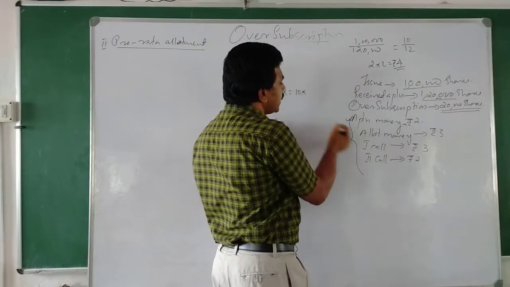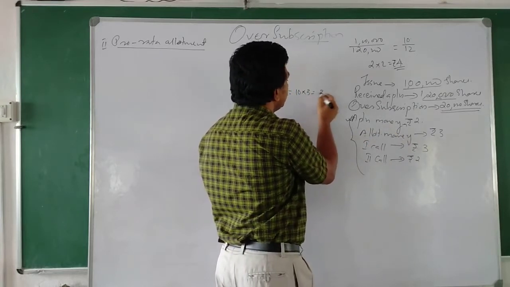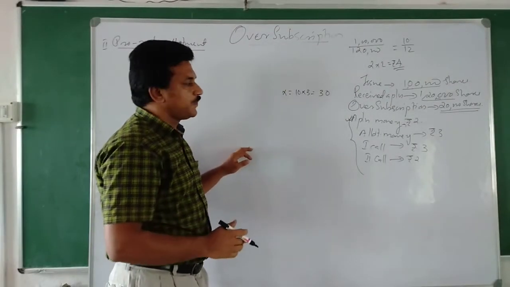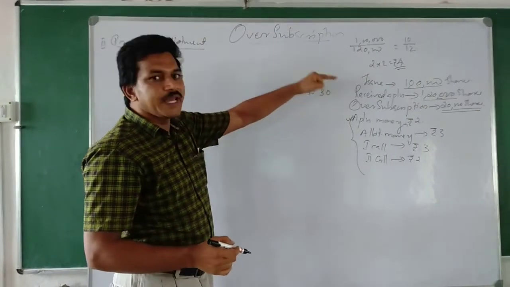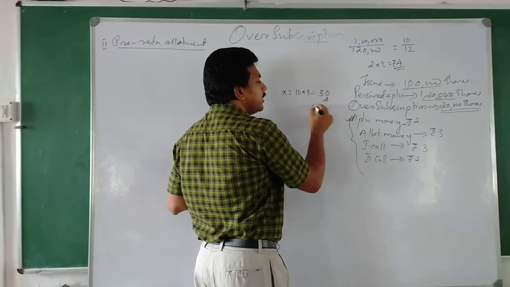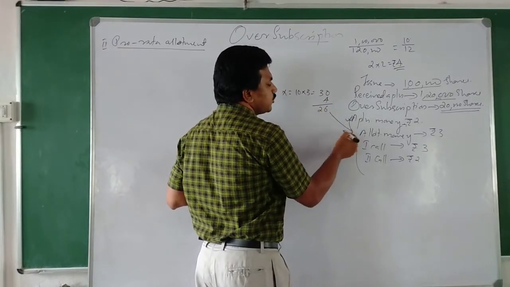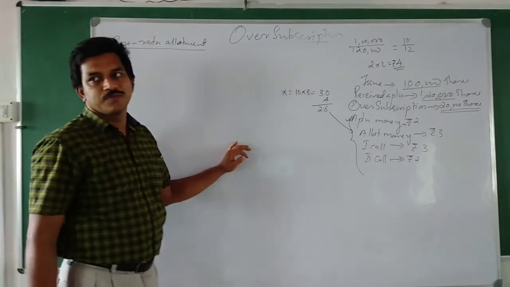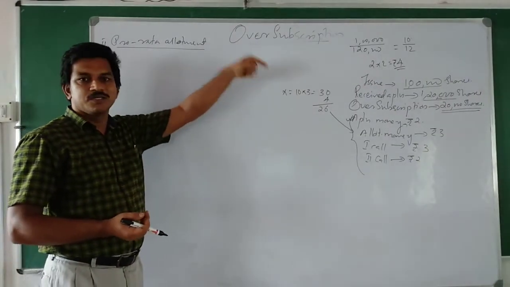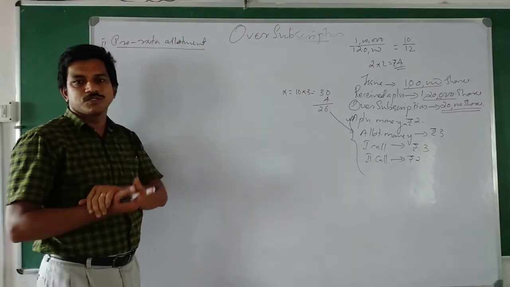For 10 shares, he has to pay allotment money 3 rupees. So that means how much he has to pay? 30 rupees he has to pay, for example. But already he has paid 4 rupees. So 4 rupees he need not pay. Remaining how much he has to pay? 26 rupees only he need to pay for allotment for his 10 shares, because 4 rupees already paid. That is not returned. That will be adjusted to allotment.